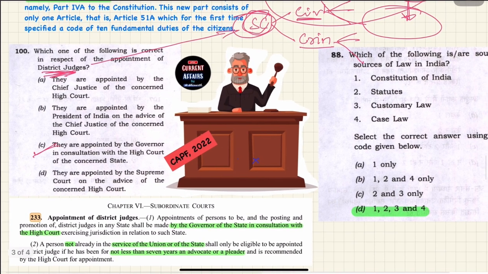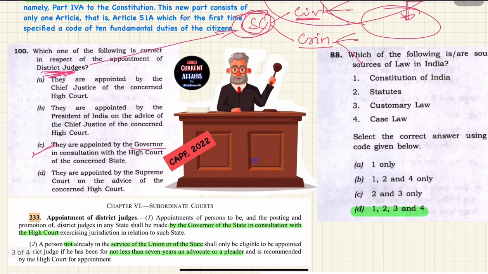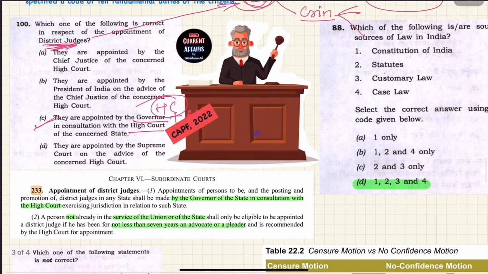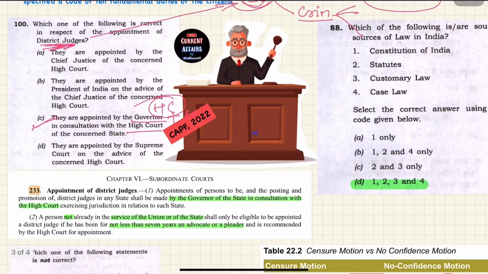District judges are appointed by the governor in consultation with the high court, the high court of that state. But remember this thing: suppose you are a law graduate, the district judge will not go to your home to give you the appointment letter.